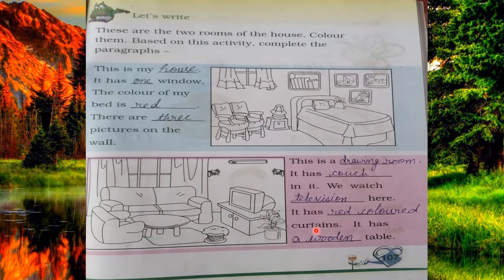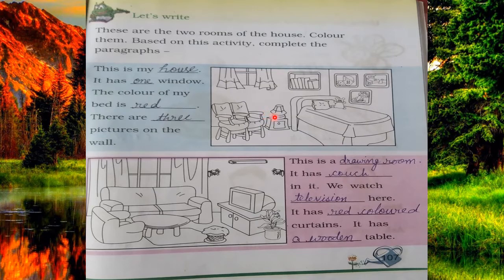It has red colored curtains. It has a wooden table. That's how you will complete the second paragraph with the help of the second picture. And also you will color these pictures with crayons or pencil colors according to your choice.